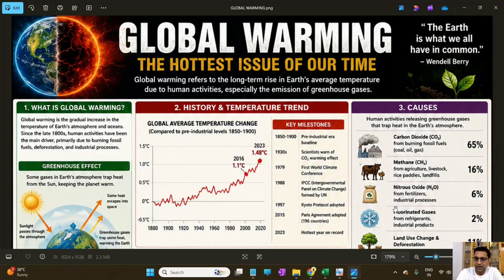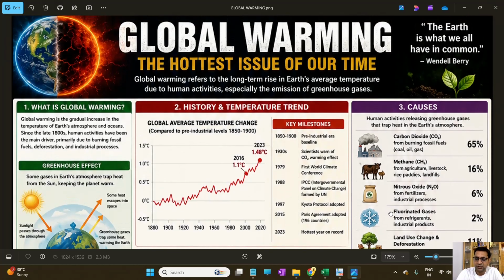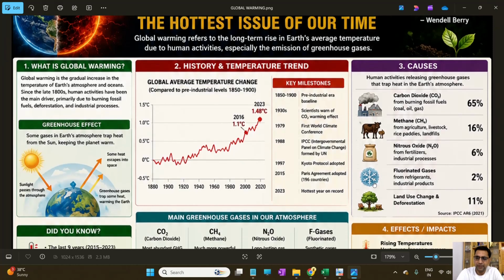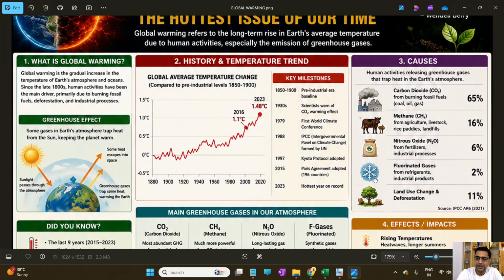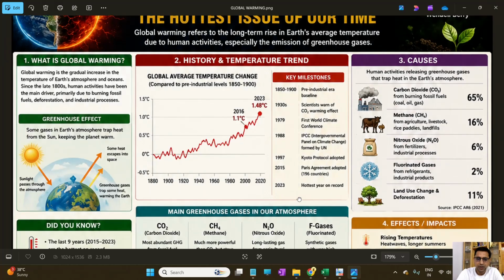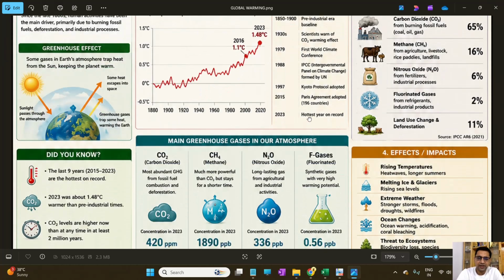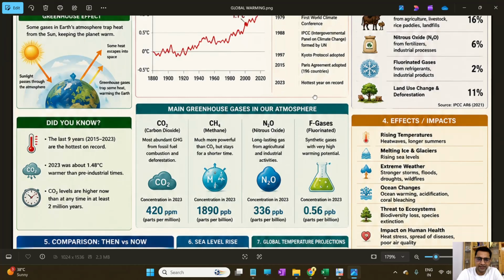Then nitrous oxide from fertilizer and industrial processes, which is creating 6% of global warming. Then fluorinated gases from refrigerants and industrial products, which are creating 2% of global warming. Land use changes and deforestation are creating 11% of global warming throughout the world. So, some of the major greenhouse gases that we have discussed are: carbon dioxide, the most abundant greenhouse gas, from fossil fuel combustion and deforestation.